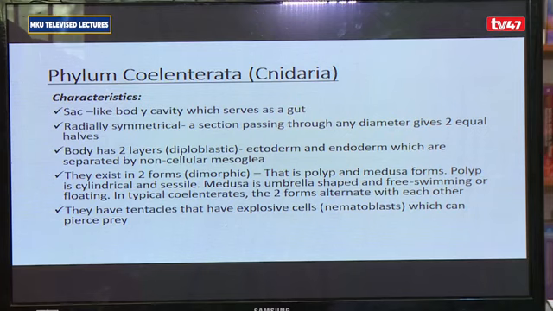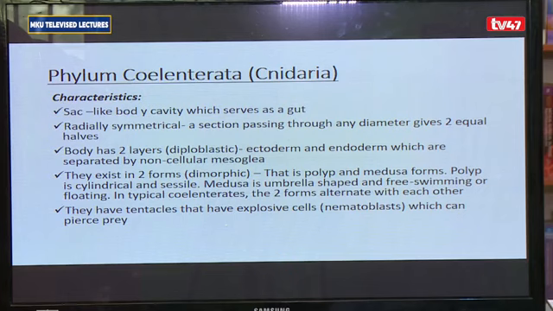So they also are diploblastic, with the 2 layers comprising an ectoderm and an endoderm. For them, they have radial symmetry, meaning cut any of them through the diameter, you are likely to get 2 parts that are equal, so you'll get 2 equal halves. They tend to exist in 2 forms. And because they exist in two forms, we say they are dimorphic. Di meaning two, morph meaning form.